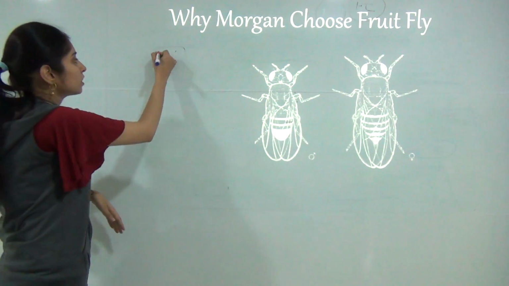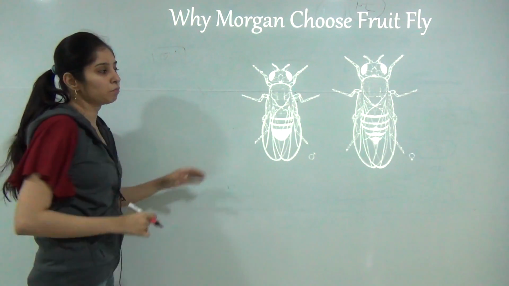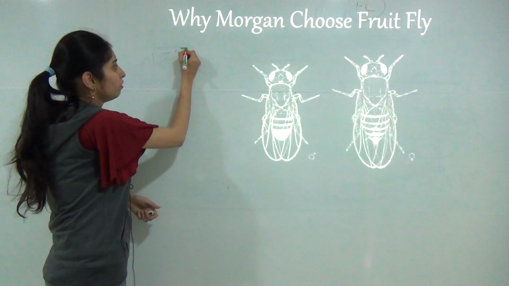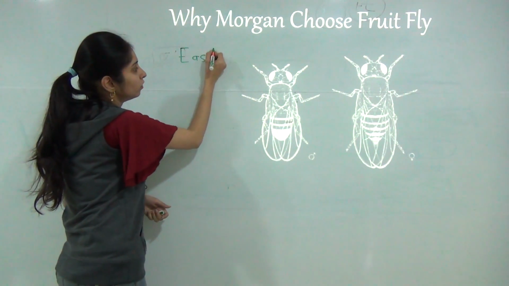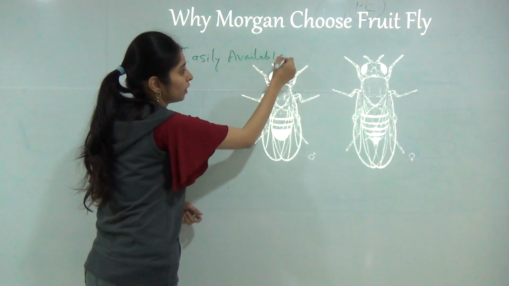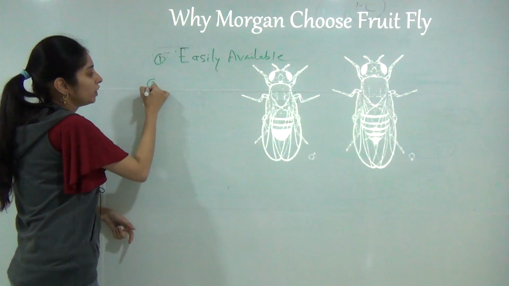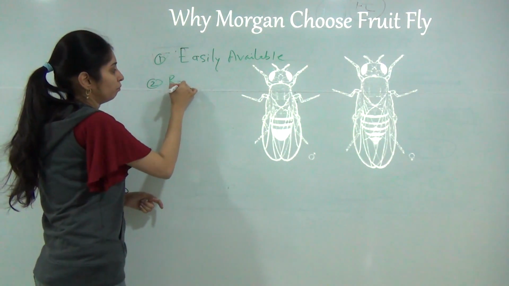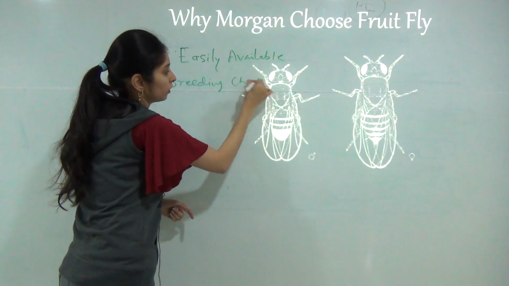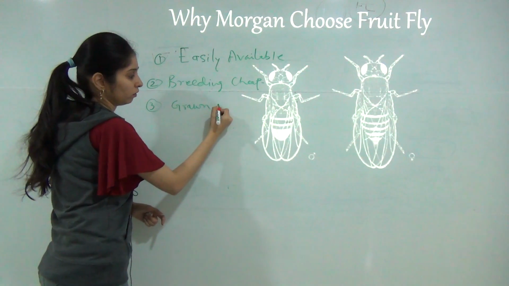At first, it is easily available everywhere, mainly in mango and banana fruits. Breeding is quite cheap. Third, it is easily grown in laboratories.